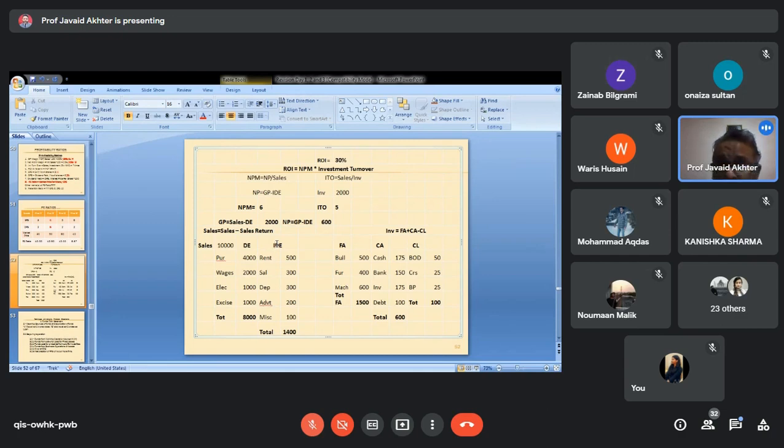So this is how return on investment can further be understood. ROI is also known as DuPont analysis. Why is it known as DuPont analysis?